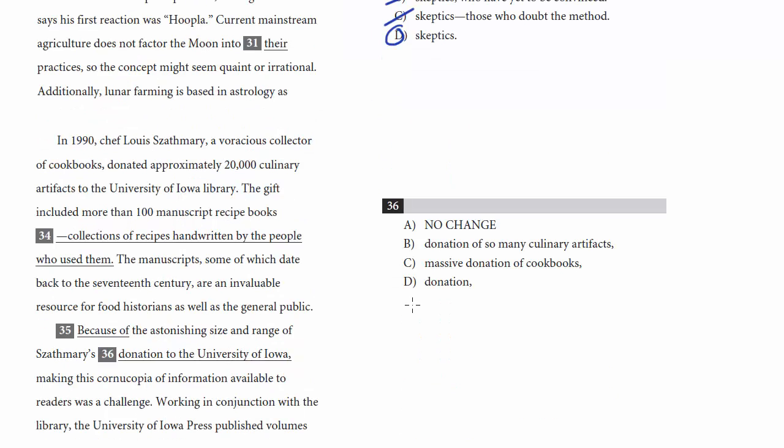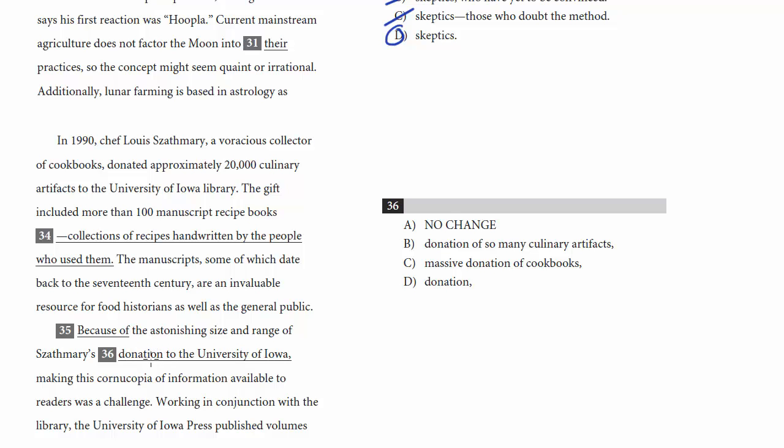Let's move on then to 36. In 1990, Chef Louis Szathmary, a voracious collector of cookbooks, donated approximately 20,000 culinary artifacts to the University of Iowa Library. The gift included more than 100 manuscript recipe books, collections of recipes handwritten by the people who used them. The manuscripts, some of which date back to the 17th century, are an invaluable resource for food historians as well as the general public. Because of the astonishing size and range of Szathmary's donation to the University of Iowa, making this cornucopia of information available to readers was a challenge. Okay, so we're looking at this and we say, all right, anything grammatically wrong? No, totally fine.